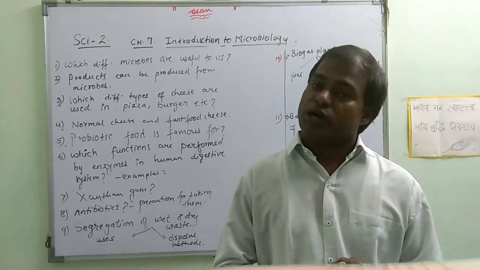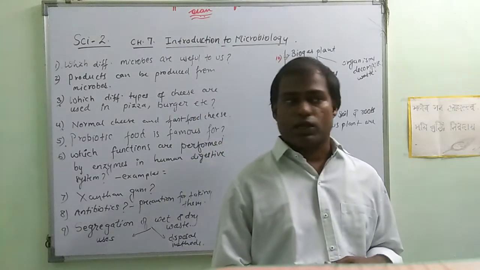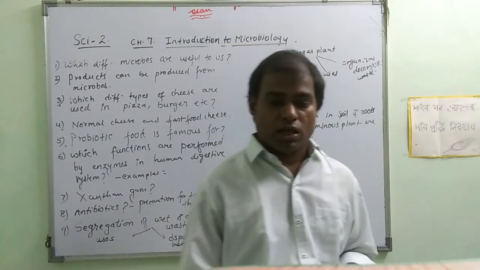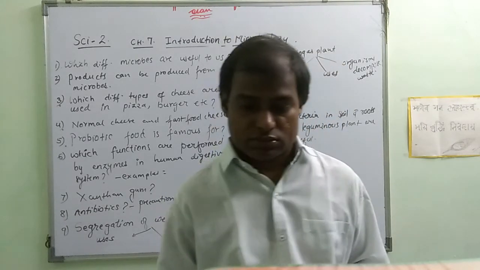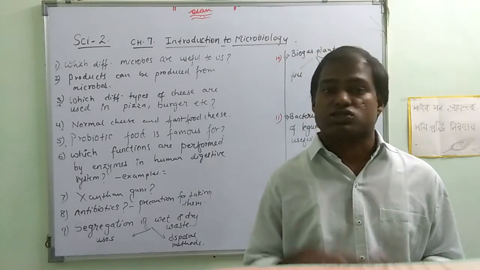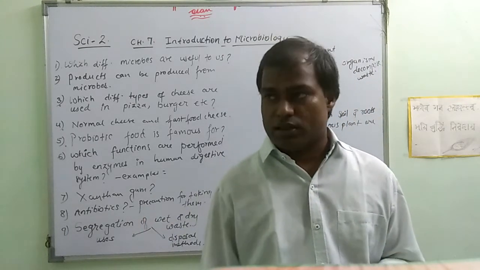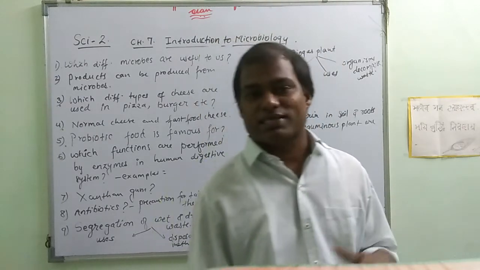So they are called probiotic food. It increases the nutrition value. It improves the quality of the food. It kills the harmful bacteria like Clostridium, and it increases the amount of lactobacilli in our stomach, which are useful for the digestion system.